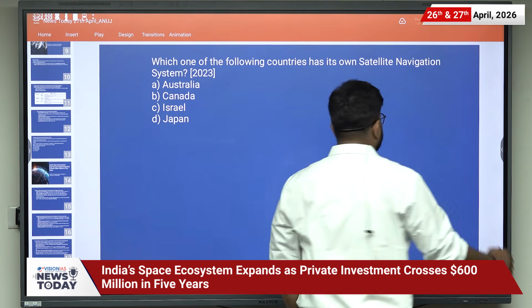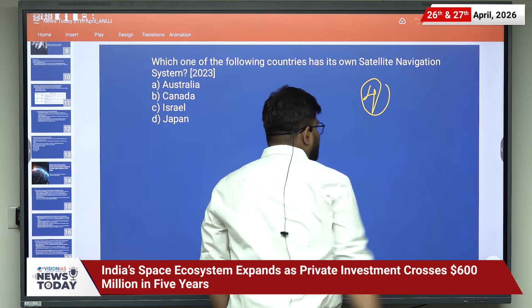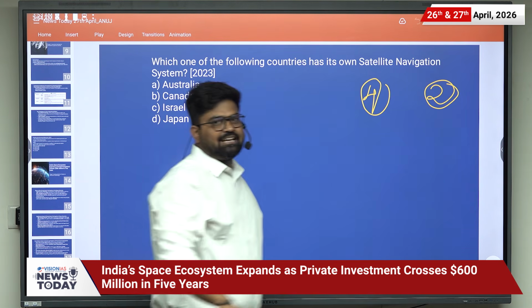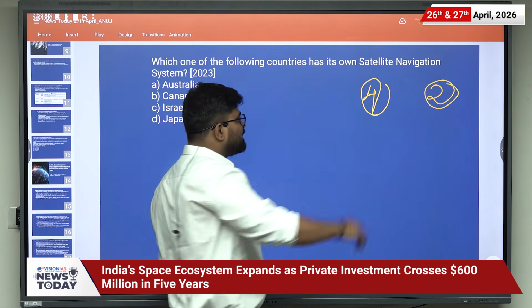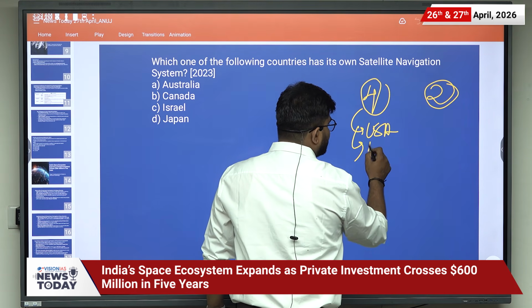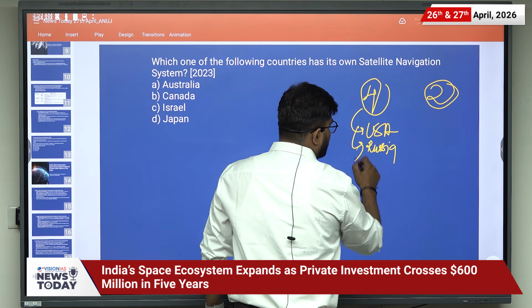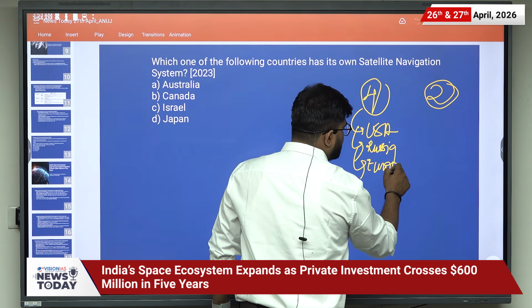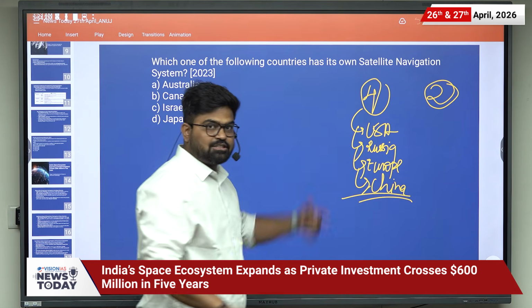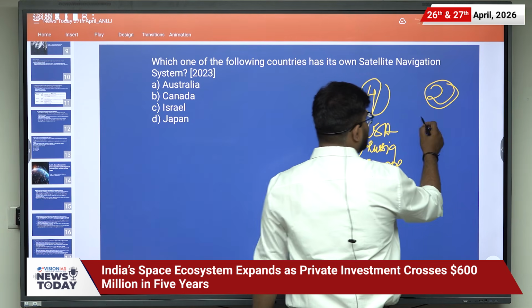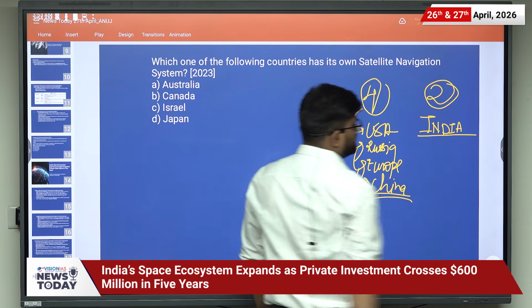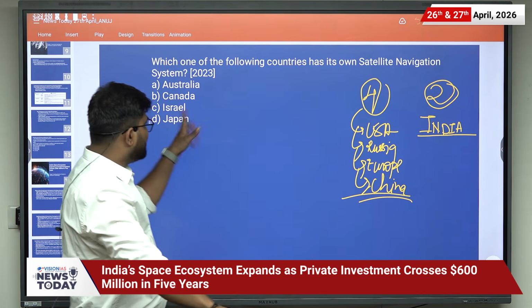There are mostly 4 global navigation systems and 2 regional navigation systems. The 4 global ones are with the USA, that is GPS, then with Russia, then with Europe, and then with China. Then there are 2 regional navigation systems. One is with India, and the other is the answer for this question.